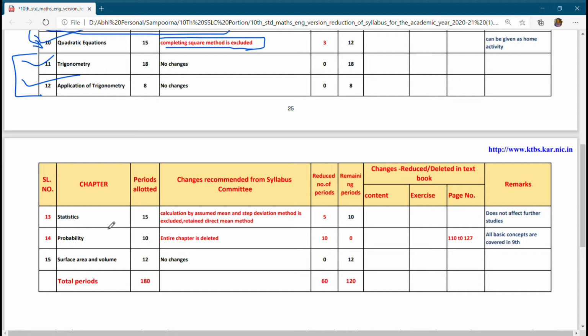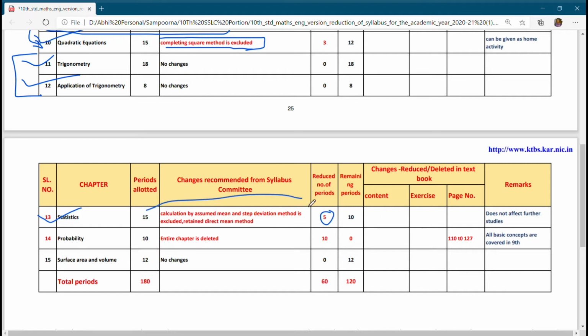Now let us come to statistics. In statistics, they have reduced 5 hours, so only 10 hours are remaining. Calculation of assumed mean and step deviation method is excluded. Only the direct mean method is kept.